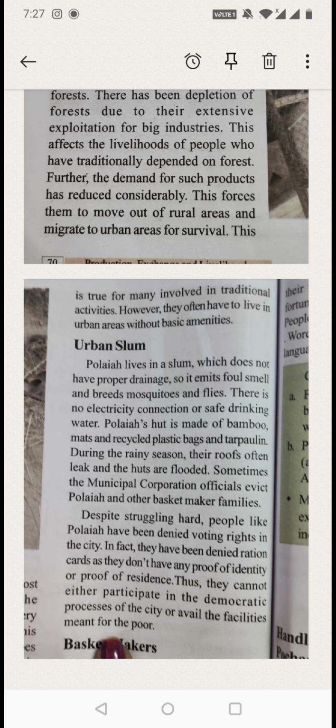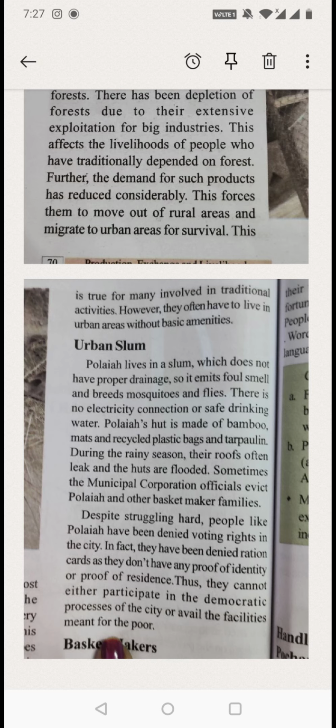During the rainy season, the roof often leaks and the huts are flooded. Due to that, the roof of the hut will be leaking. The rainwater will be falling in their hut, and the house will be flooded with the water. Means the hut will be full of water. Due to this, they'll be getting a lot of diseases and all.